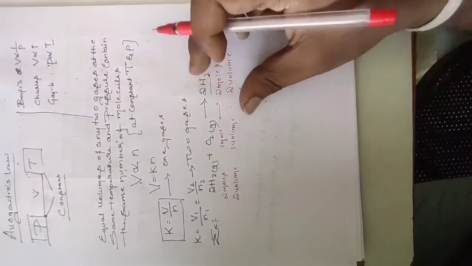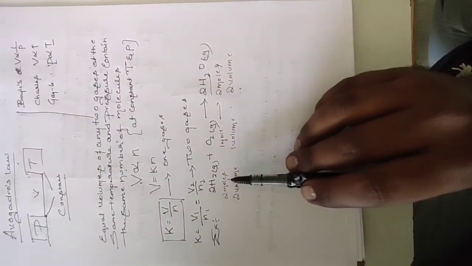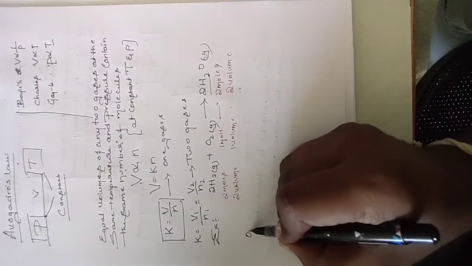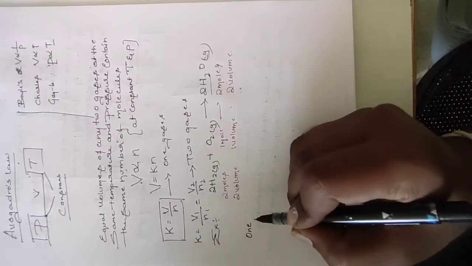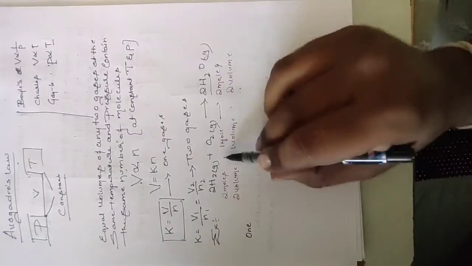See, by this example, we get one very important point: 1 mole of any gas contains the same number of molecules. I take 2 moles and we get 2 moles, the same number.